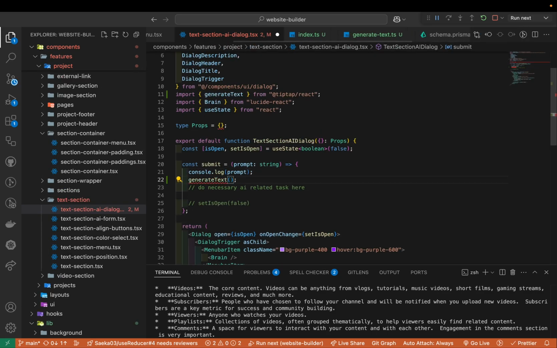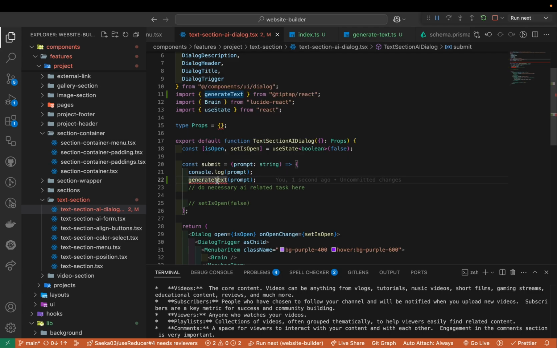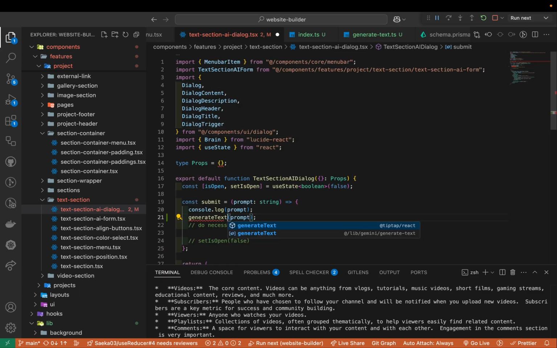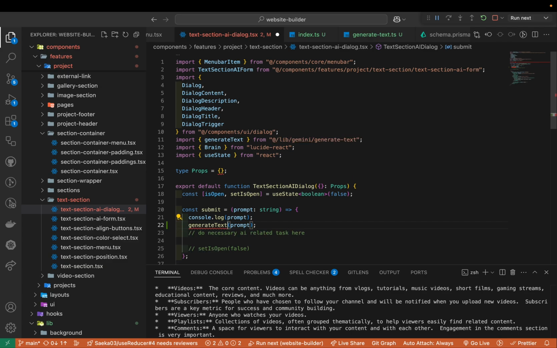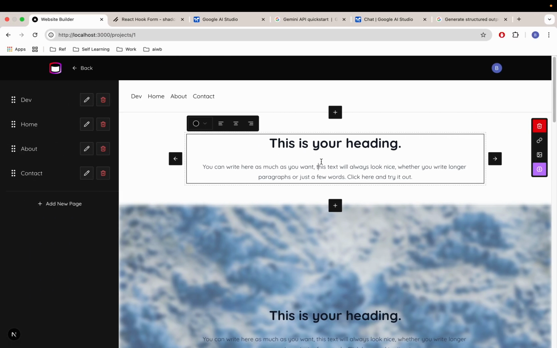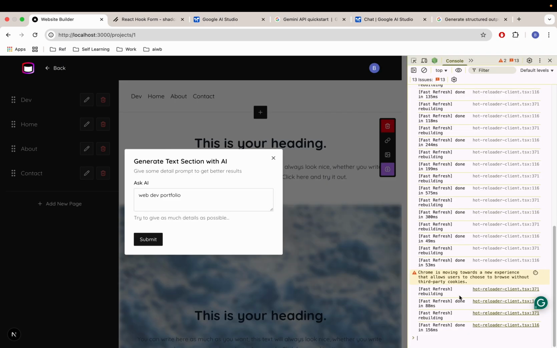Send the prompt. Let's just send the prompt, right? Generate text. Let's take a look. Oh, I guess this one is wrong. Import generate text. Yeah, this is not what we need. Generate text from Gemini, right? So looking good. So let's take a look at the console log and then see what is gonna happen. Okay. So yeah. So let's take a look. So here I'm gonna say web dev portfolio. Let's open up the console log here.